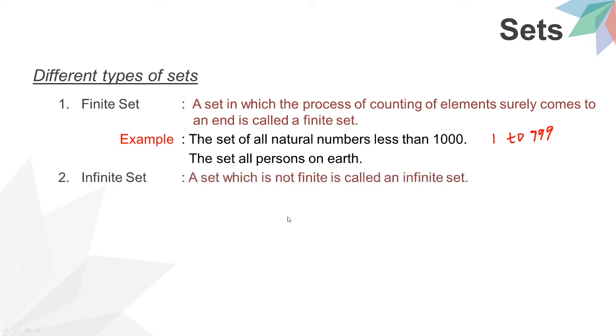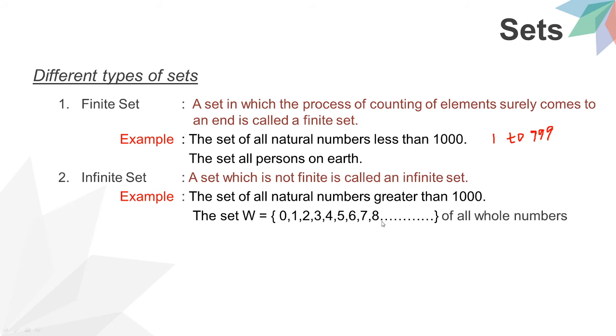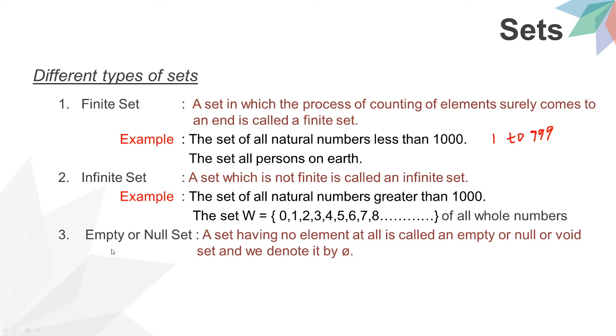Now coming to the infinite set. A set which is not finite is called an infinite set, opposite to the finite. Now example, set of all natural numbers greater than 1000, means more than 1000. It is infinite. We cannot count it. It will go on. The set of whole numbers 0, 1, 2, 3, 4, 5, 6, 7, 8, and so on, of all whole numbers. Understood?